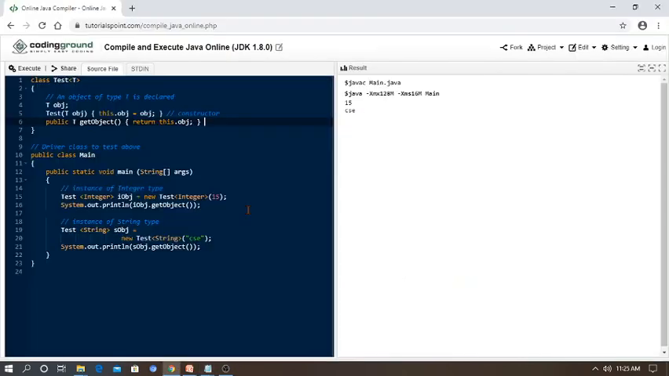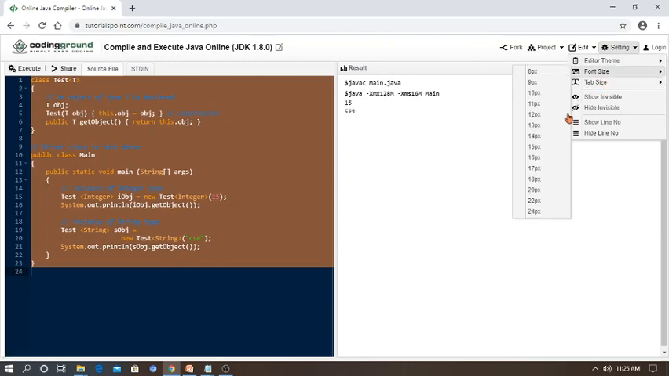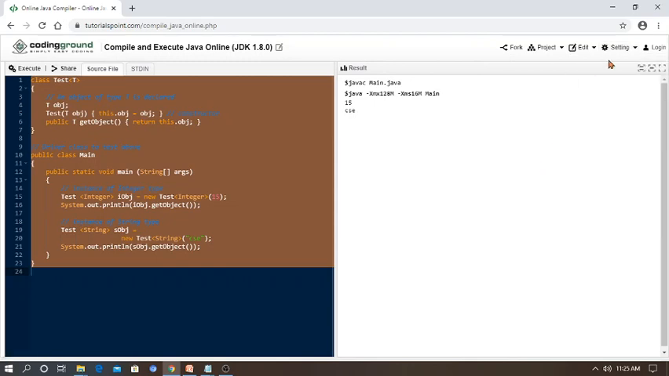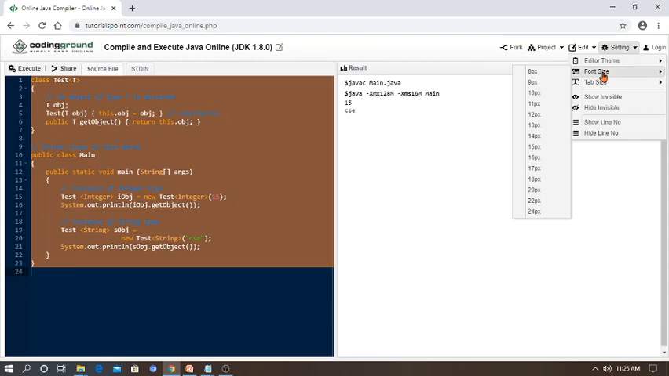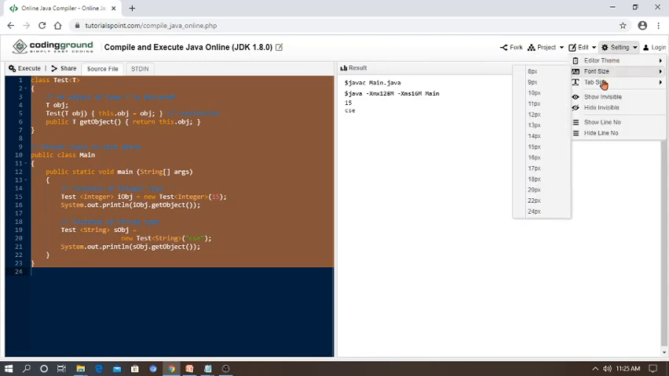In the online compiler, so I already typed it here. Let me highlight it here. Increase the font size. So it displays the output: 15 CSC, like that. So simple and easy program.